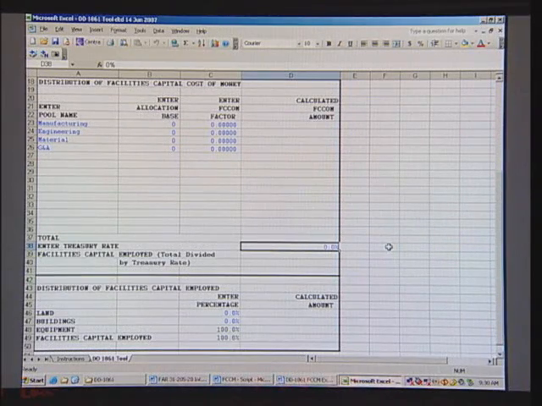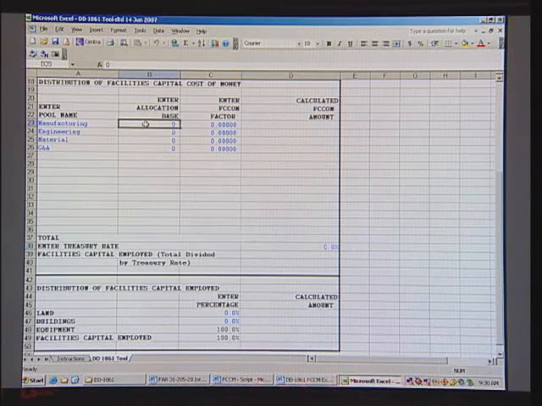Notice we had in the problem direct manufacturing labor as the base for manufacturing overhead. There was a relationship between direct manufacturing labor and manufacturing overhead. So under manufacturing, we're going to put in the dollar amounts for direct manufacturing labor, the $276,750.